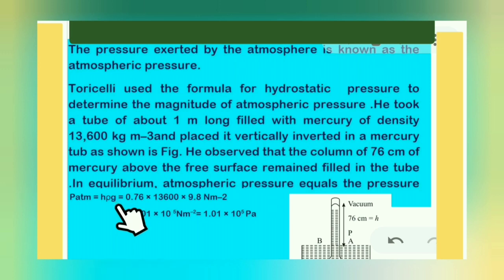After putting all these values, we got 1.01 × 10^5 Newton per meter square or 1.01 × 10^5 Pascal. This is 1 atmosphere. 1 atmosphere is equal to 1.01 × 10^5 Pascal.